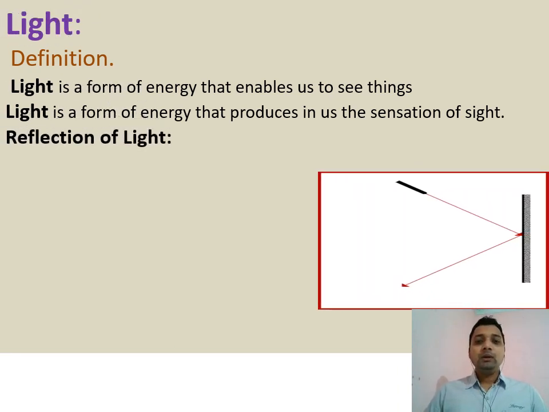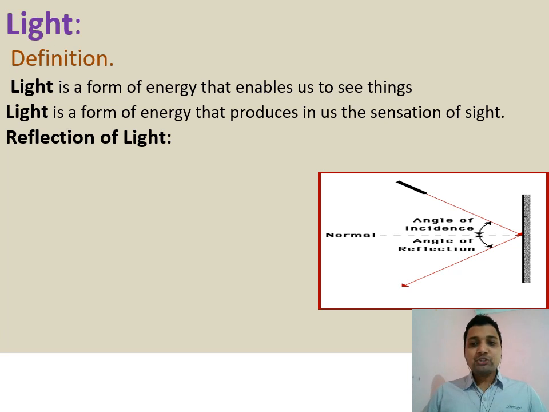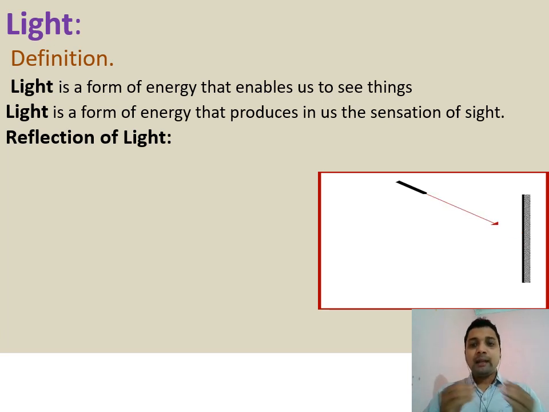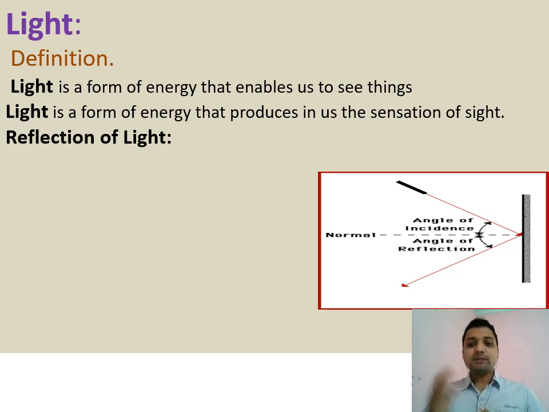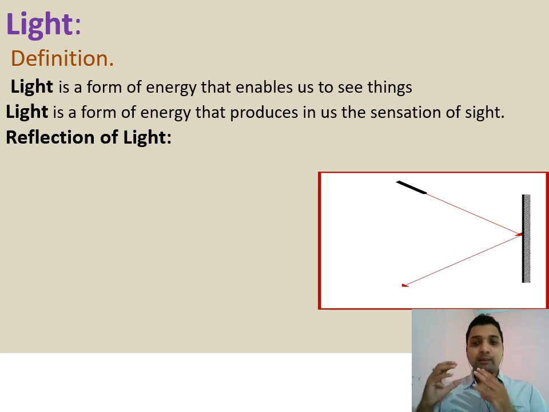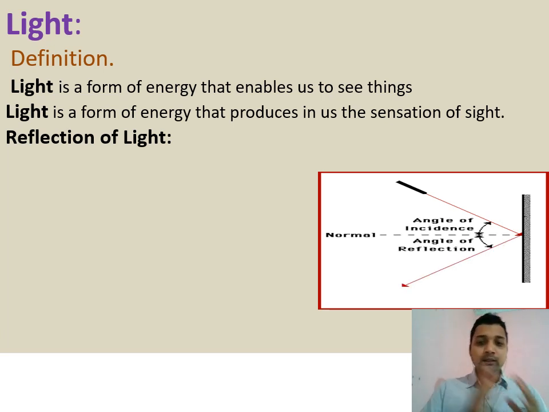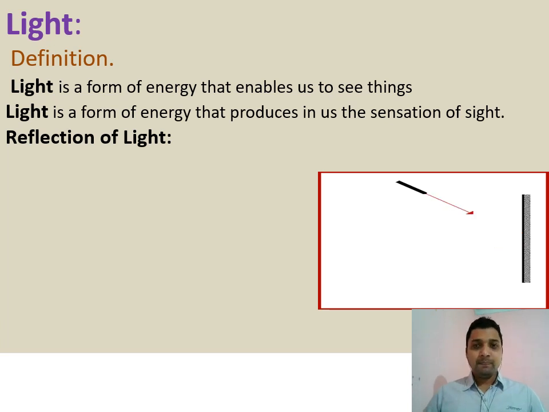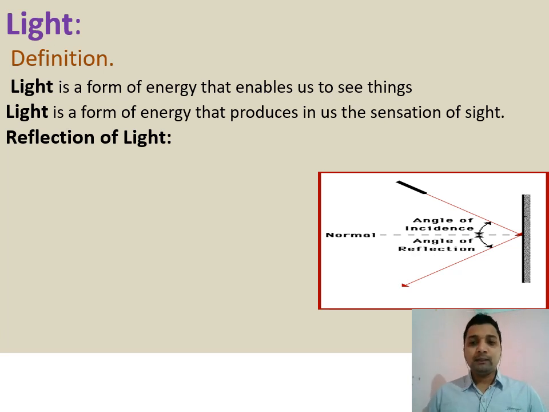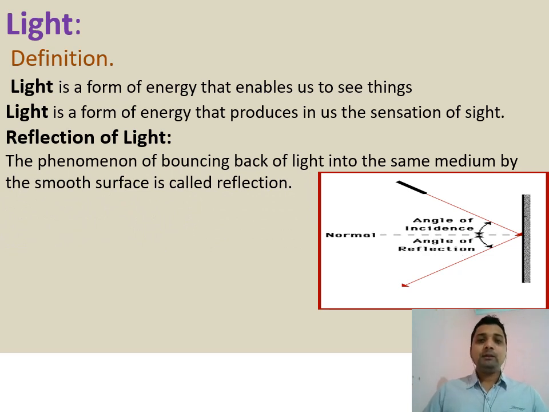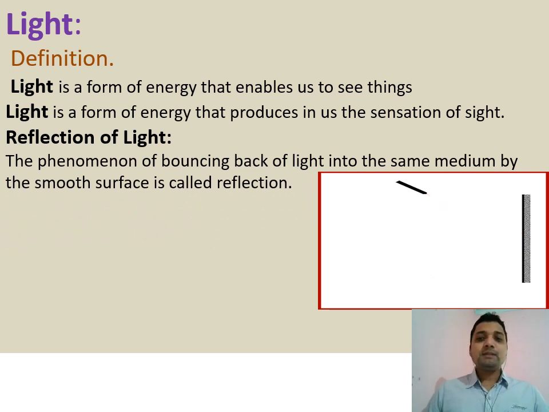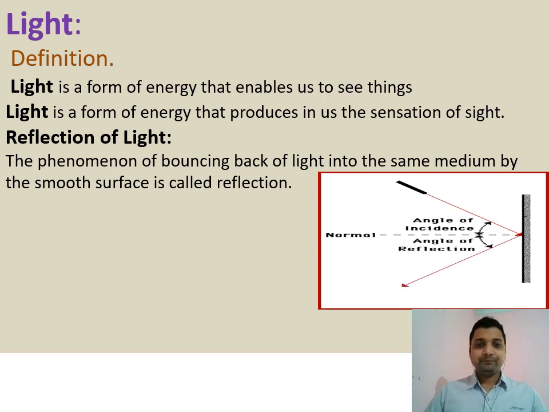Next one, if we look, is the reflection of light. Reflection of light means whenever light rays coming from a source hit any object, any reflecting surface, the object returns the light or bounces back the light to the same medium. That is called reflection of light. The bouncing back of light, the return back of light to the same medium. So reflection is the bouncing back of light or return back of light into the same medium by a smooth surface or sometimes by a rough surface.